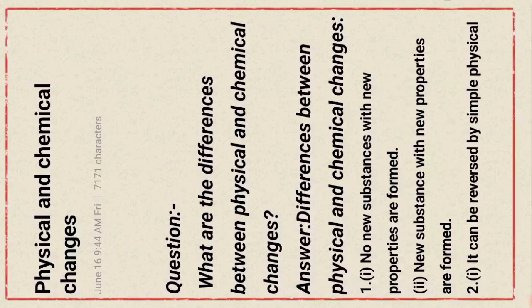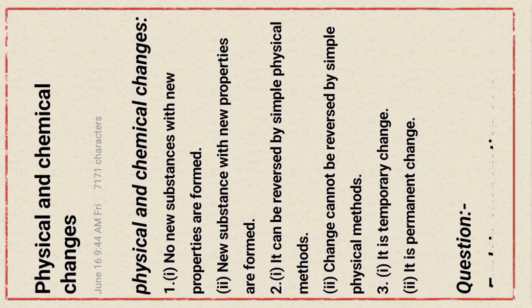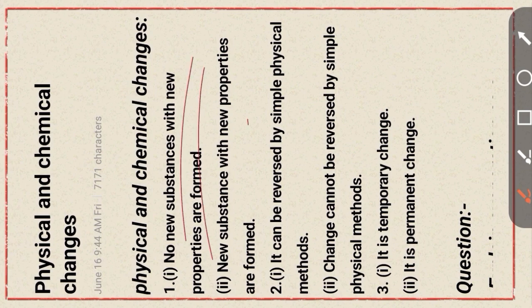Next question: what are the differences between physical and chemical change? Point number one: in physical change, no new substance with new properties is formed, but in chemical change, a new substance with new properties is formed.